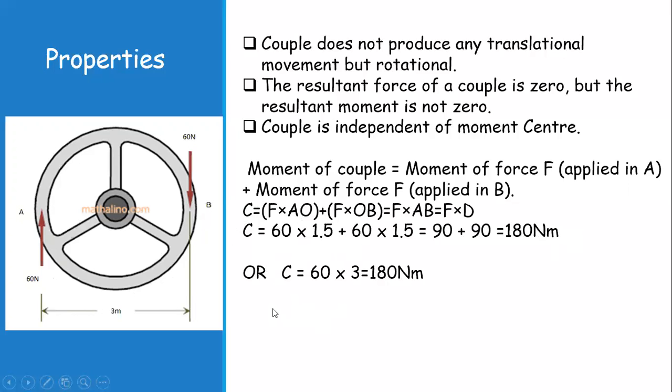And I'm going to apply the formula C equals F into D, only one of the forces and the total distance between the two forces: C is equal to 60 into 3, again 180 Newton. So the couple is independent of the moment center. It is simply one force and the distance between the two forces.